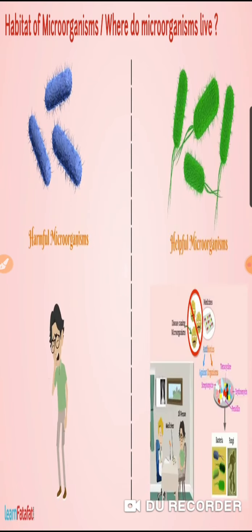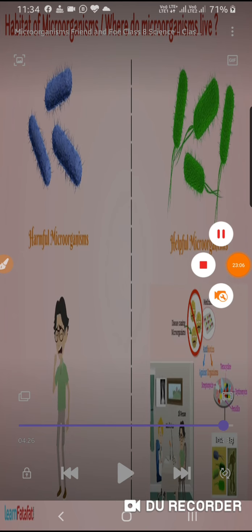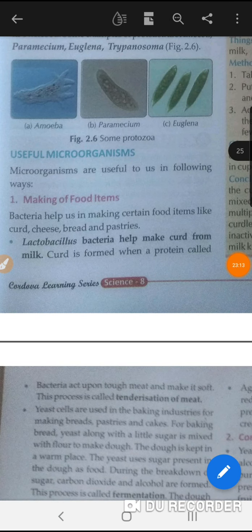Harmful microorganisms are there and helpful microorganisms. We can classify the microorganisms into two parts, that are harmful and helpful microorganisms. So let's move to our NCERT, our prescribed book, so that we can move further. I think it is clear to all of you about the microorganisms, their classification and their habitat.